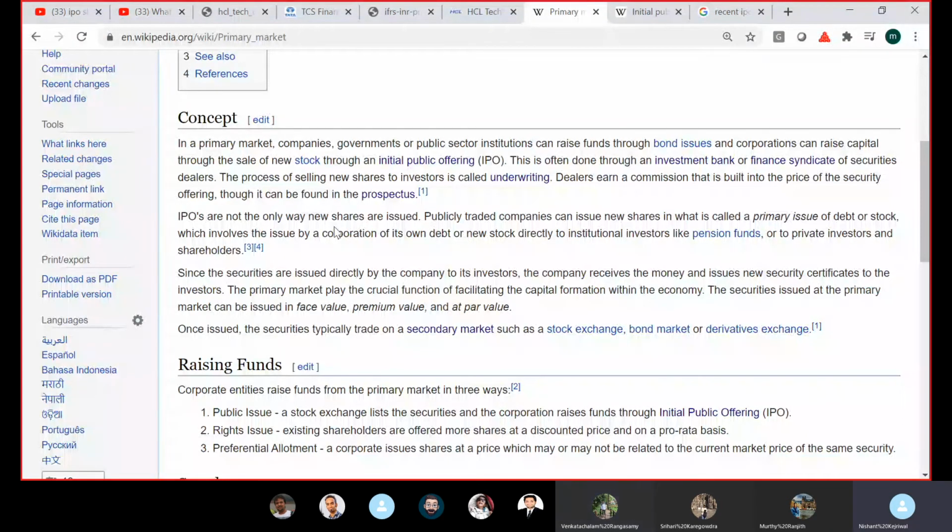It is like when you want to buy vegetables, you go to the vegetable market, right? You cannot go to the fish market. So primary market is your vegetable market. If you want to buy fish, you go to the fish market, which is your secondary market. So it is a different type of market with a different purpose. Anytime a company wants to issue new shares, it will go to the primary market, in the simplest way.